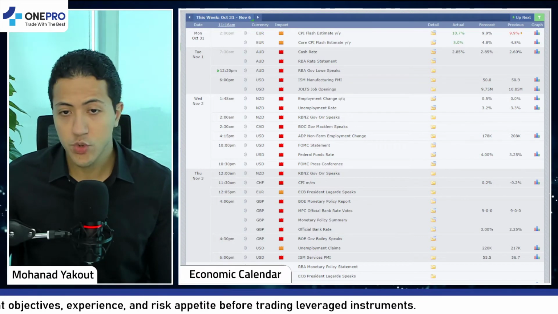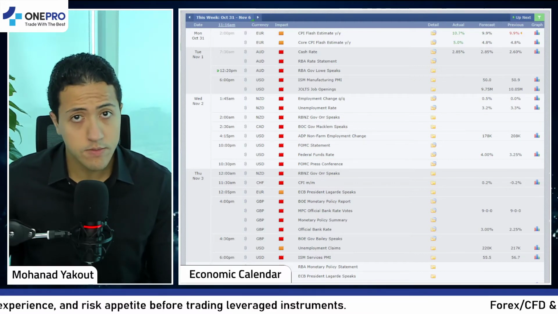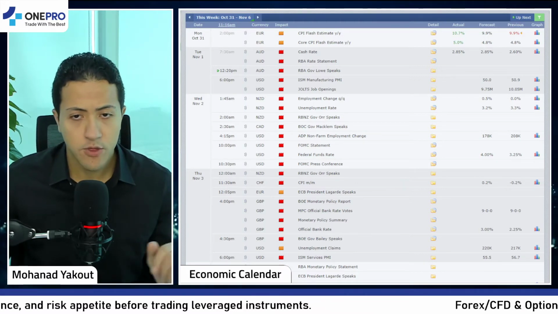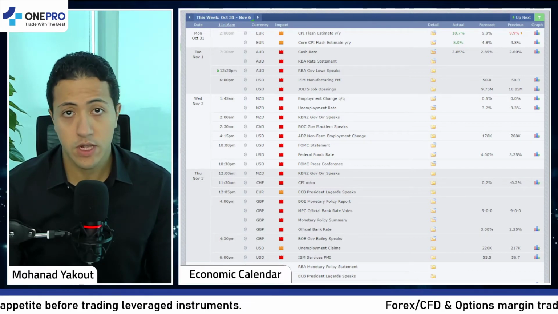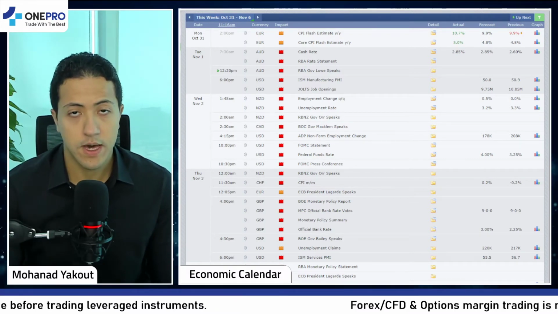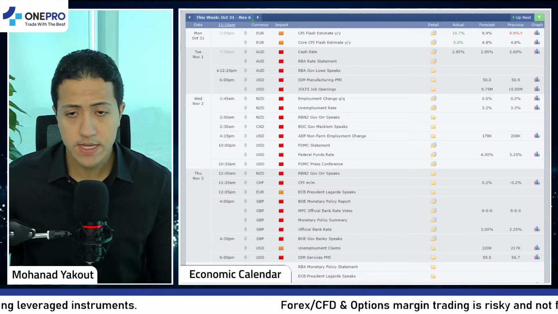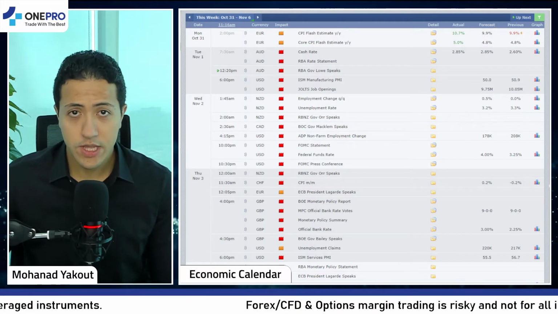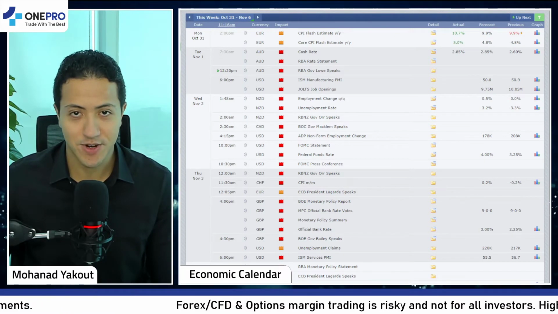Going forward, we do have the ISM manufacturing PMI from the US economy, as well as the job openings. And of course, we will be having the speech from the Reserve Bank of Australia governor after the meeting from the interest rate decision. That's basically all that we will be looking for today on the economic agenda. Let's have a quick look at the technical analysis and the charts.